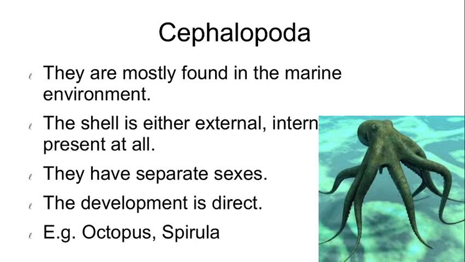Mouth bears jaw and radula. Two or four pairs of bipectinate gills. Circulatory system closed, heart with 2 or 4 auricles. Excretory system comprises 2 or 4 pairs of nephridia. The examples of Cephalopoda are Octopus and Spirula. This is the classification of phylum Mollusca. Thank you.